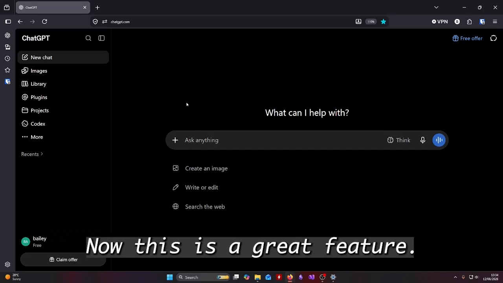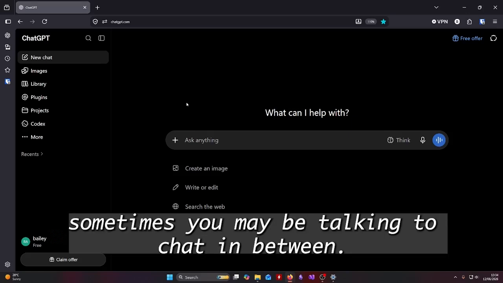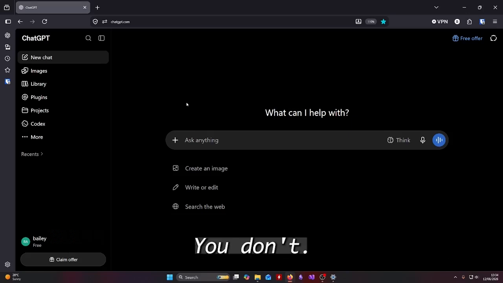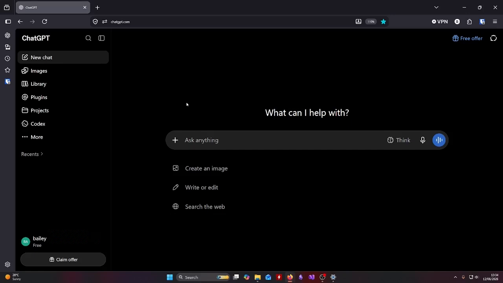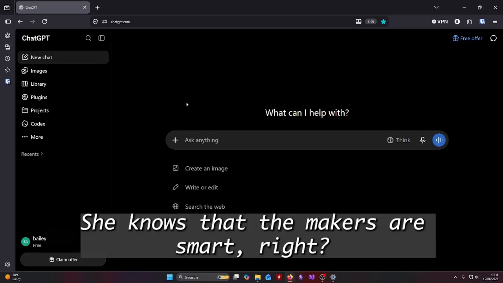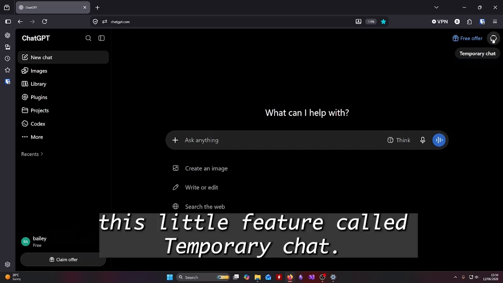Now, this is a great feature. I love that they've done this. However, sometimes you may be talking to ChatGPT and you don't want it to be remembered. You don't want it to show up again. And ChatGPT knows this. The makers are smart, right? So they've actually added this little feature called temporary chat.